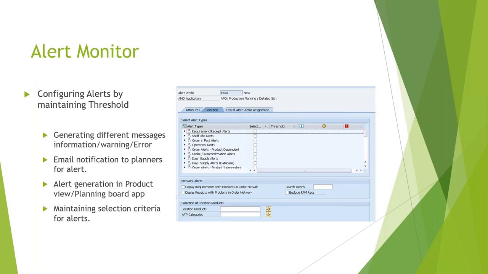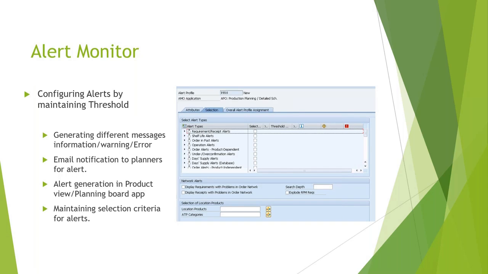If a particular receipt with expired stock is mapped to your requirement, an alert will be generated in that case. Also if the resource is overloaded, or if the resource is underutilized. Let's say if the utilization is less than 30%, you'll probably have to schedule orders to that resource. Then in case the start date of the order is in the past, which means the planned order was supposed to be converted into a production order and start production, but for some reason it is not yet converted and started, that kind of alert can be generated.